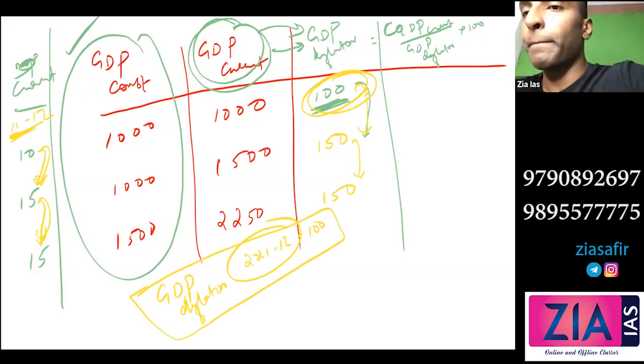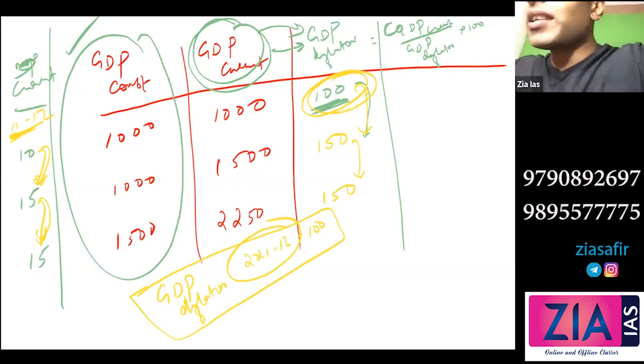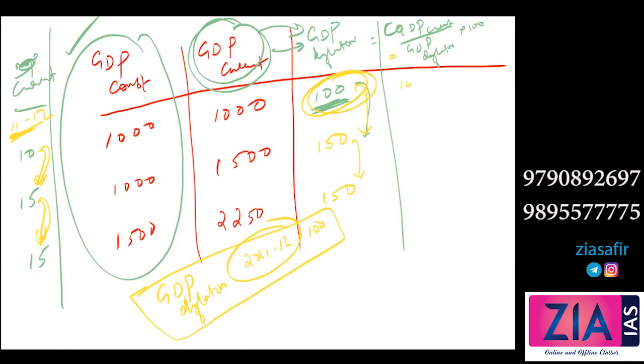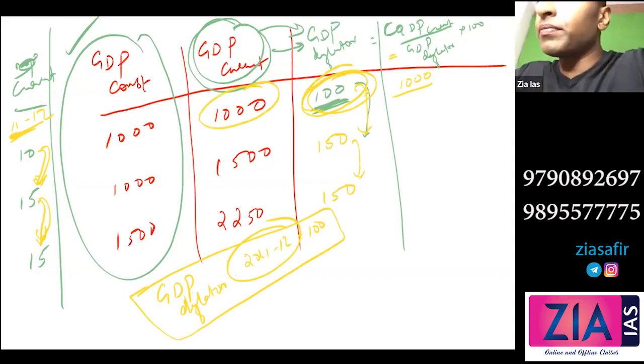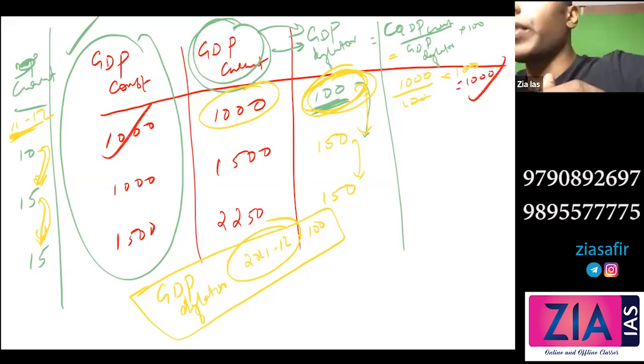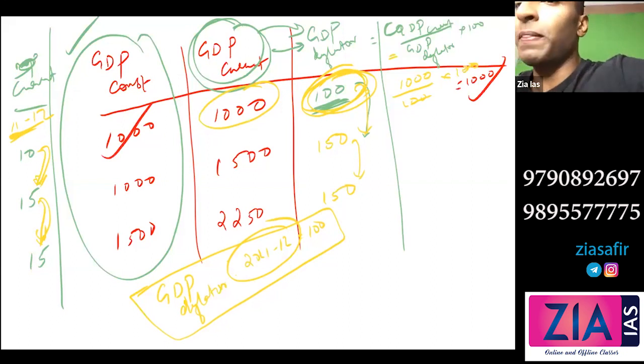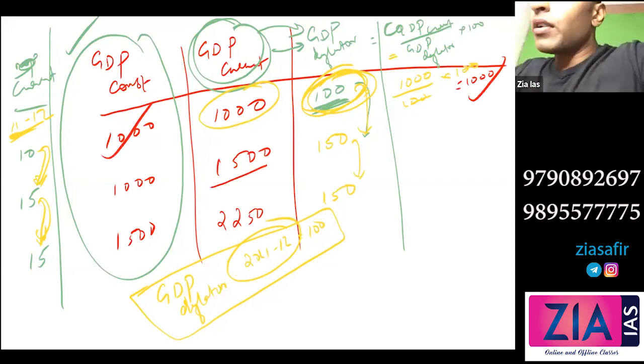Now can we proceed with this calculation? 1000, what will you do? 1000 divided by GDP deflator, this is the current, right? 1000 divided by 100 into 100, so this gets cancelled out, and you will get 1000. Is it same here? So we got it. You understood what I mean to say? Again, take 1500 by 150 into 100, so the 150 will get cancelled out. 100 into 10, that is 1000. So again, we got this.